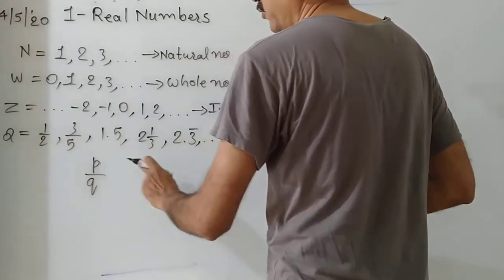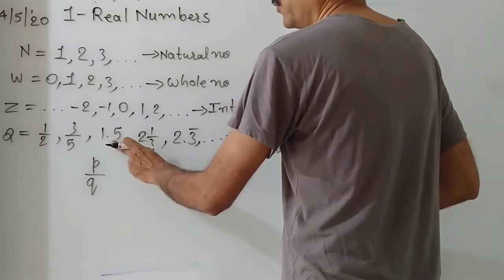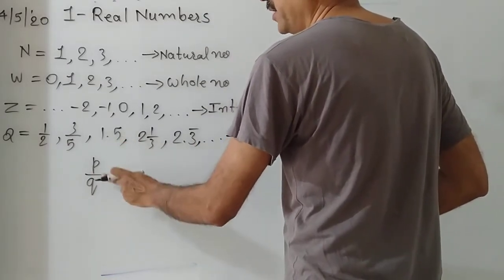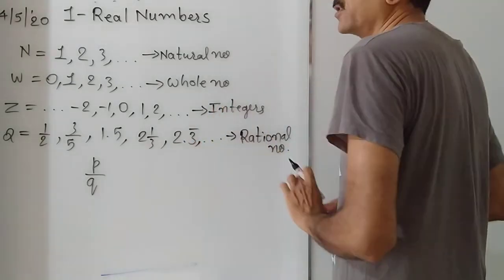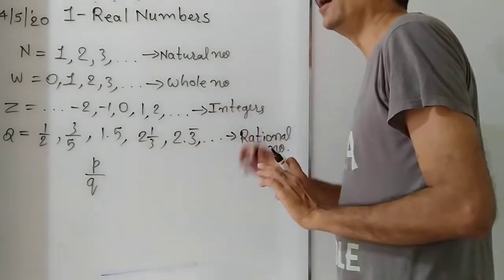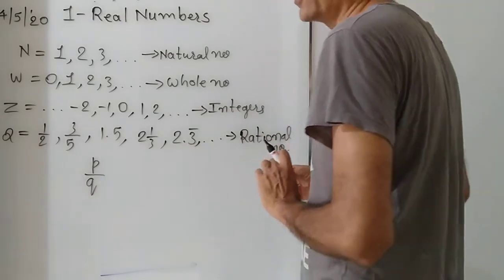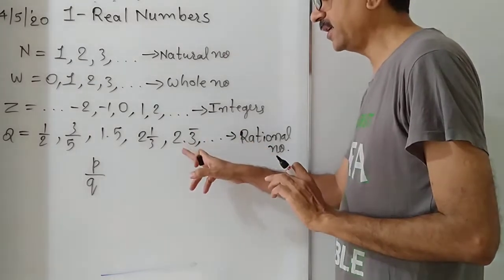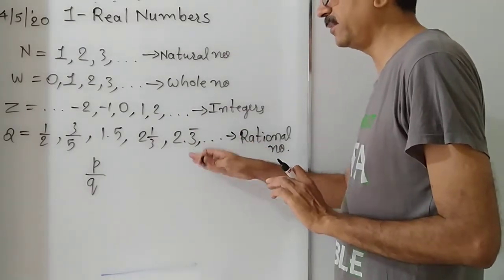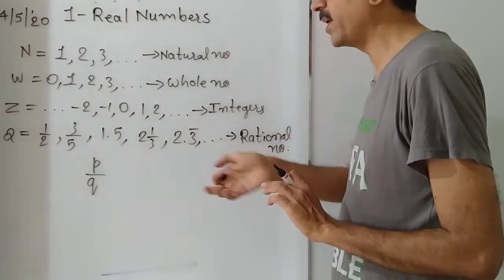These two numbers are already in p upon q form. 1.5 is equal to 15 upon 10. This number can be expressed as 6 by some number, meaning this is a fraction. Actually, this is a recurring decimal. Recurring decimals are always rational numbers, like 1 by 3, 2 by 3.